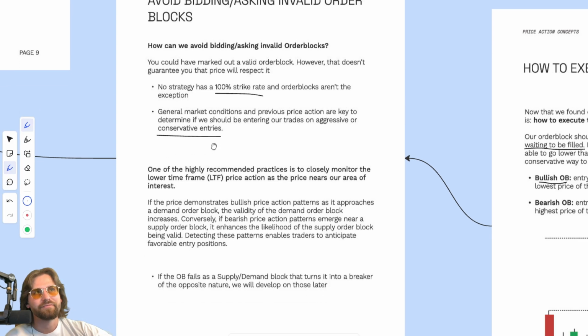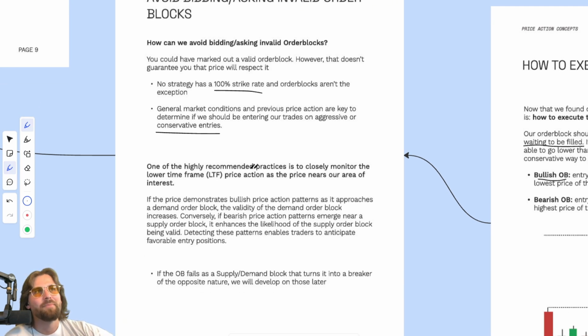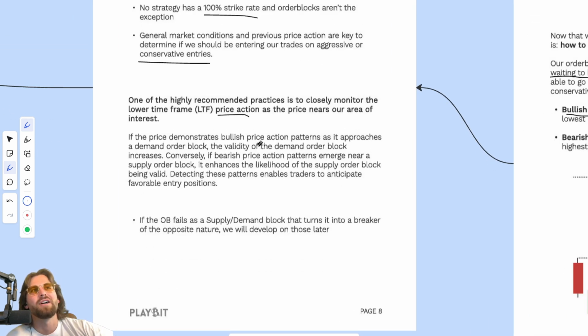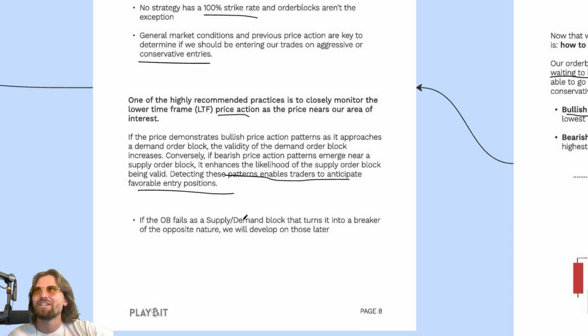Now, one of the highly recommended practices is to closely monitor the lower time frame price action as price nears our area of interest. If price demonstrates bullish price action patterns as it approaches a demand order block, the validity of the demand order block increases. Conversely, if bearish price action patterns emerge near a supply order block, it enhances the likelihood of the supply order block being valid. Detecting these patterns enables traders to anticipate favorable entries. So now what you're asking is probably, well, if there's bearish price action near a bullish order block, it's not as valid. And if there's bullish price action near a bearish order block, it's not as valid.